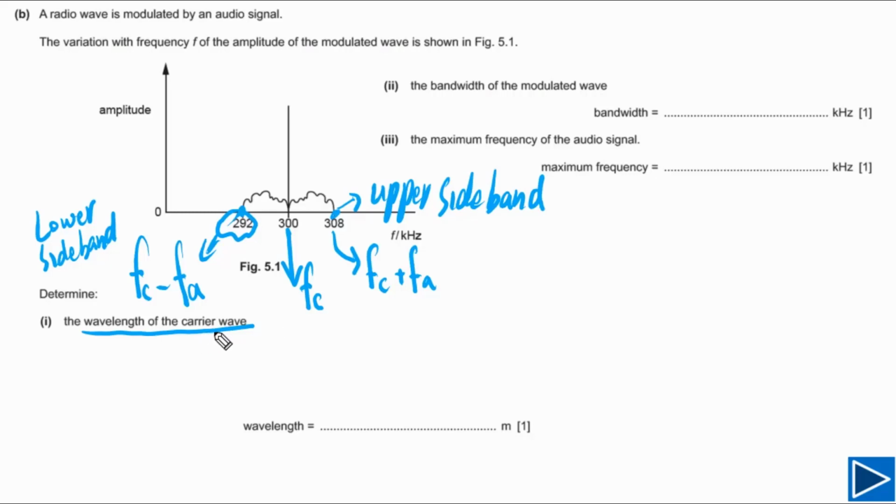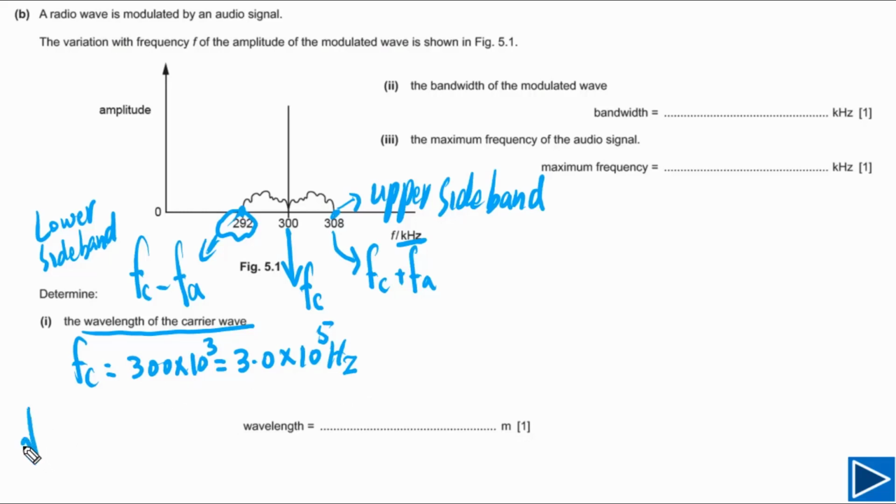We need to find the wavelength of the carrier wave, but we have the frequency. The frequency of the carrier wave is 300 kilohertz. Be careful with the unit. So simply we can write this as 3.0 times 10 to the 5 hertz. This is the frequency of the carrier wave.